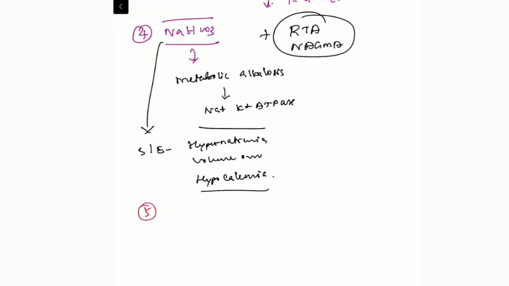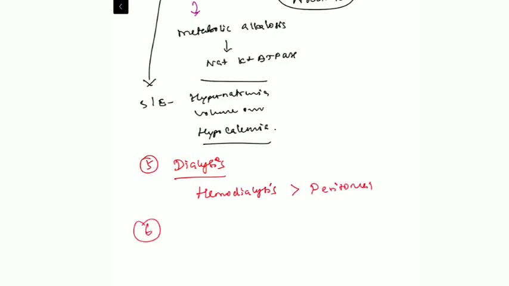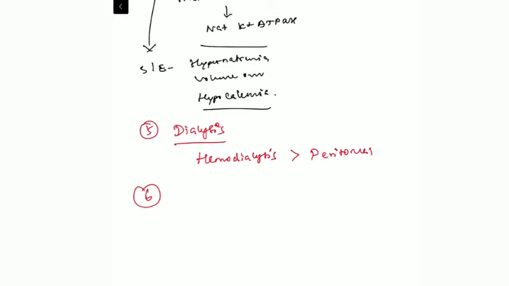And the final resort is dialysis. If the patient has resistant hyperkalemia, we need to go for hemodialysis. This is one of the common indications for hemodialysis in acute emergency settings. If the patient cannot be prescribed hemodialysis, they can be started on peritoneal dialysis also. And in patients with CKD, there is a high possibility of chronic hyperkalemia.